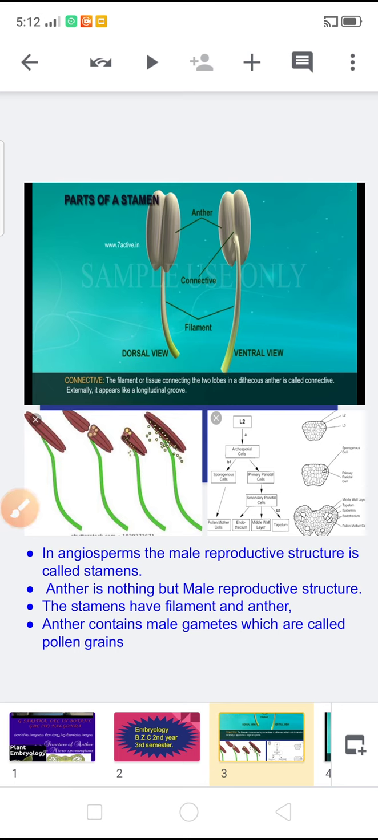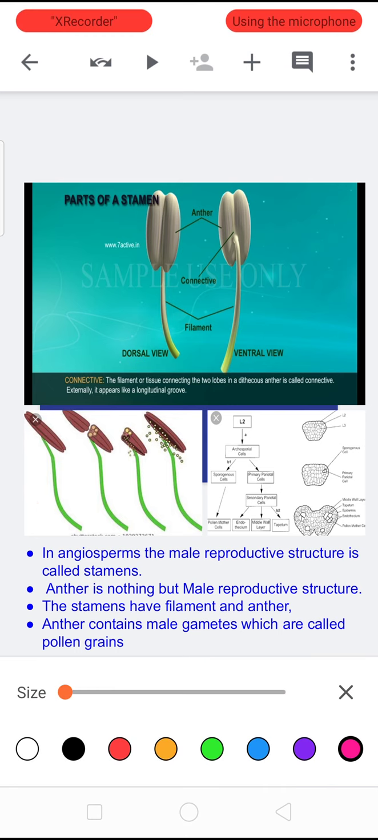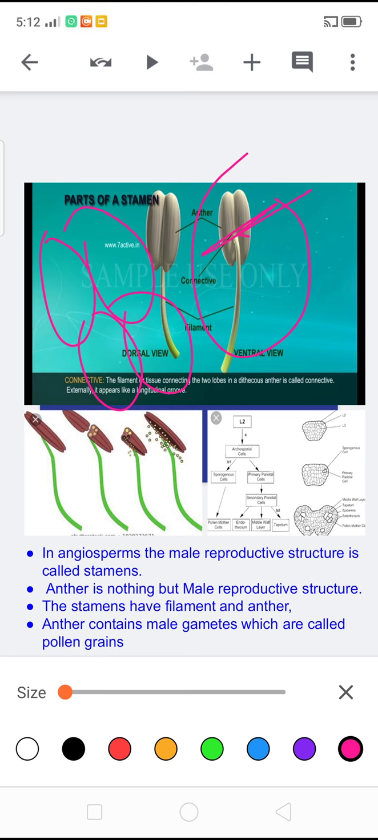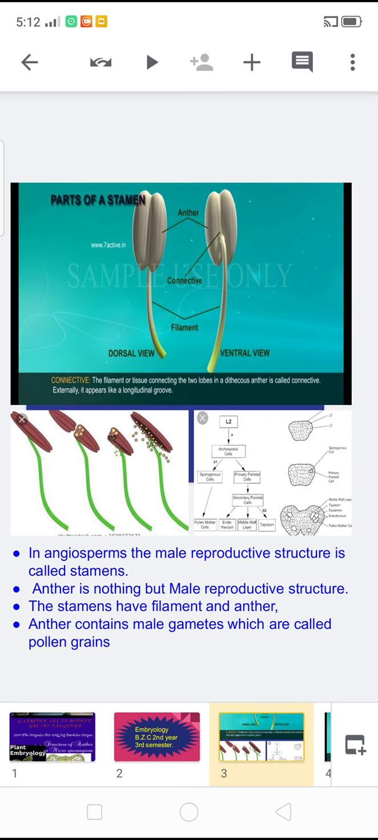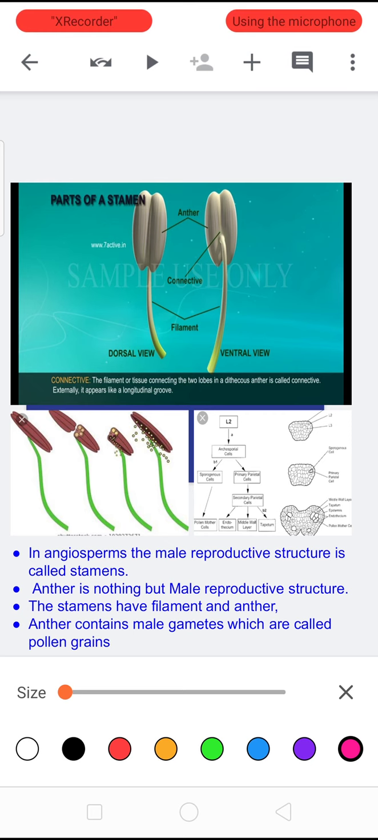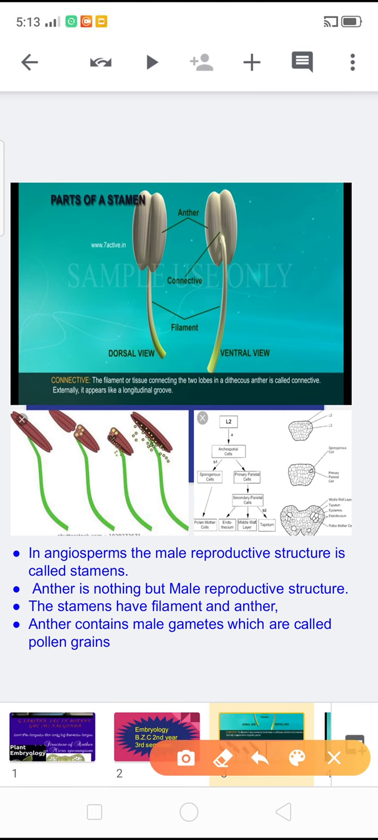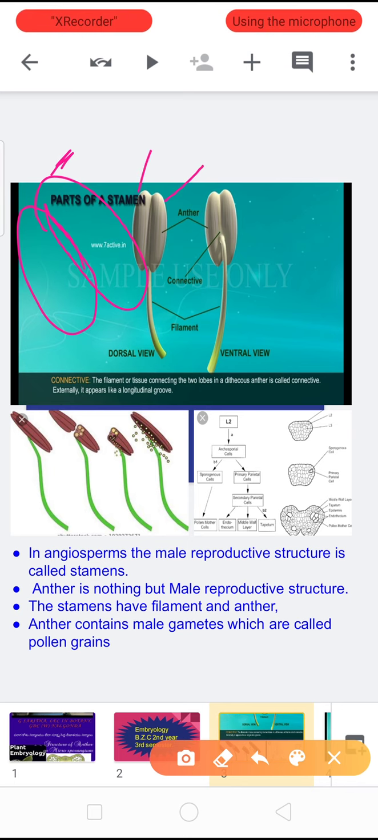Based on the lobes, anthers are of two types. They are dithecous anther and monothecous anther. Anther having two lobes, two thecae, is called dithecous anther. This one is one lobe, and this is another lobe.